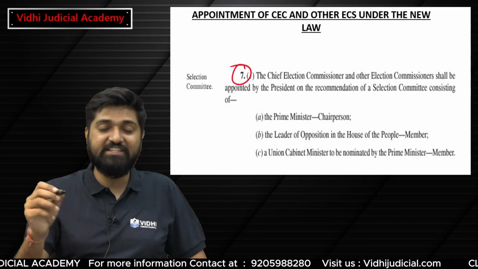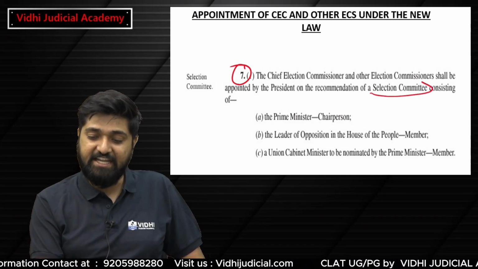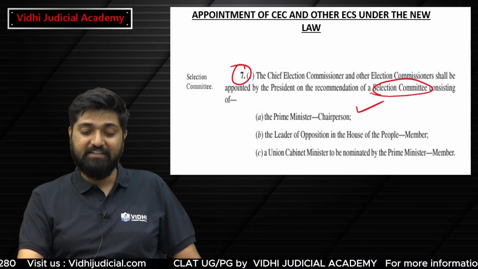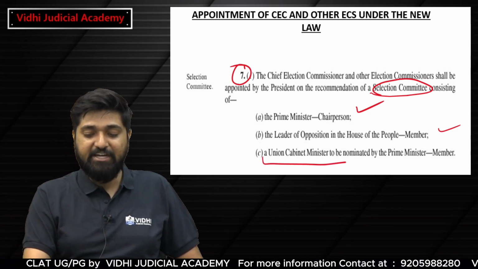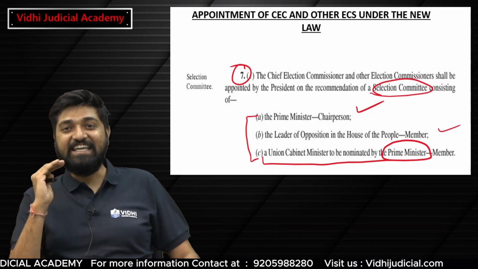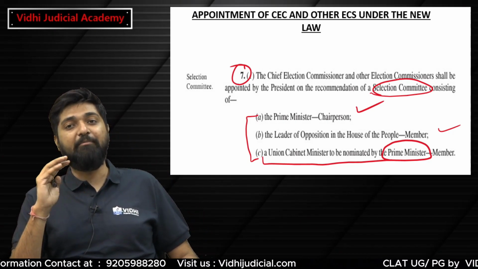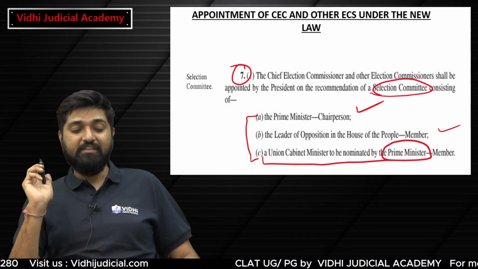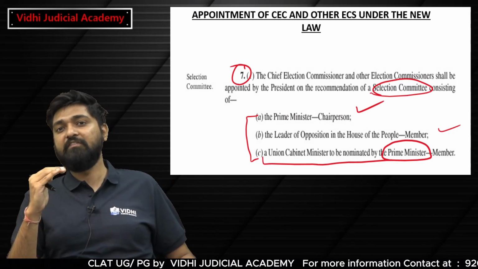Section 7 of this act says that now the appointments will be made by a selection committee, and the selection committee shall consist of the Prime Minister, who will be the chairperson, the Leader of Opposition in the Lok Sabha, and a Union Cabinet Minister nominated by the Prime Minister. You can all see that again the executive has got the upper hand in the appointment of the Chief Election Commissioner and other election commissioners. So that is what followed after the Anoop Baranwal judgment.